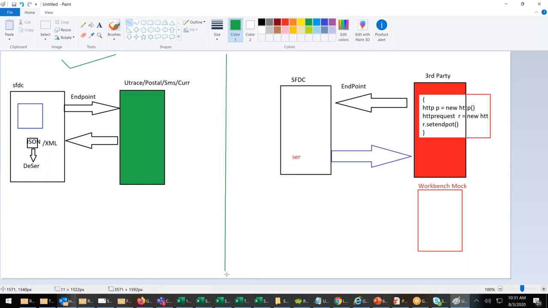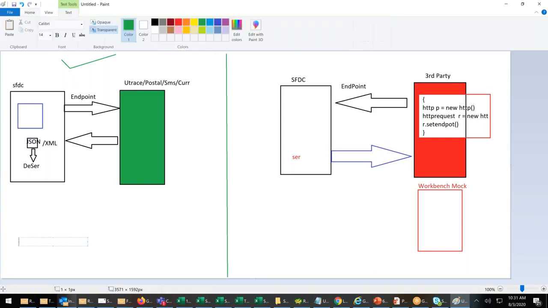There are two scenarios. In the first scenario, SFDC is requesting.